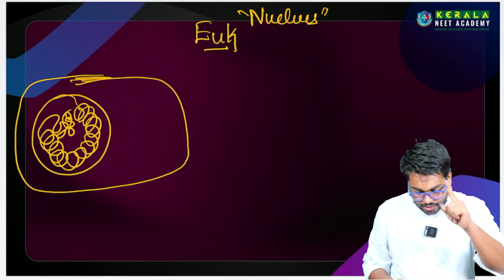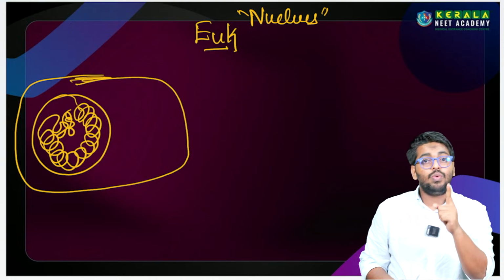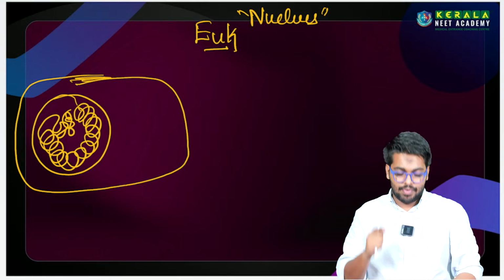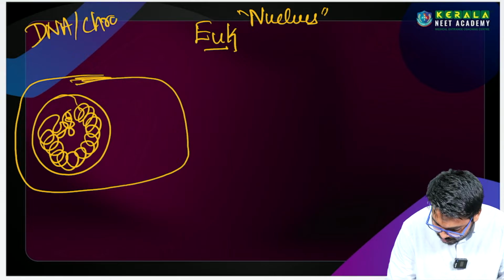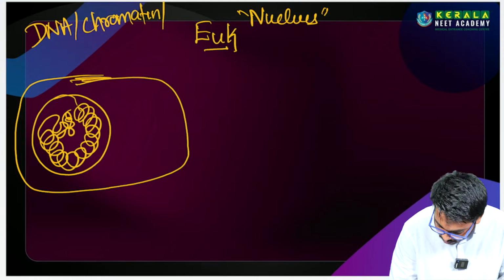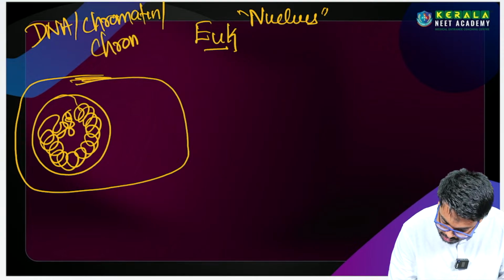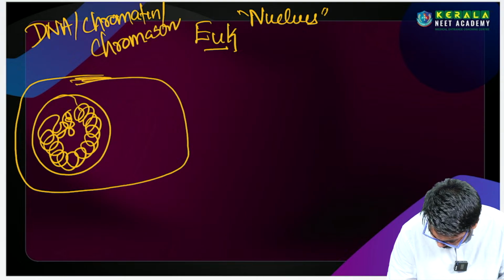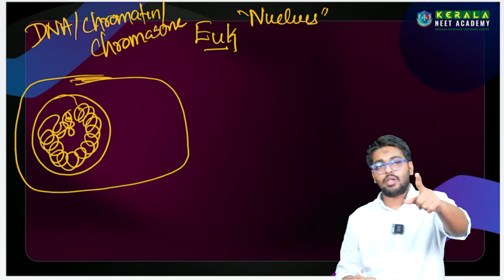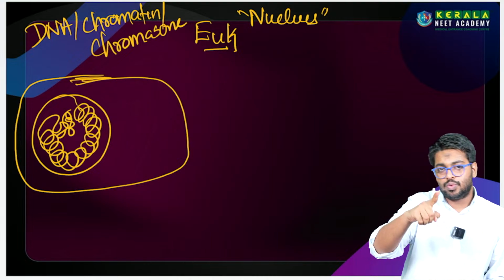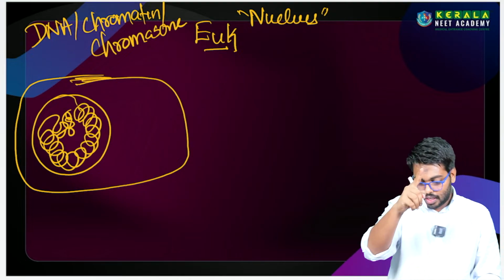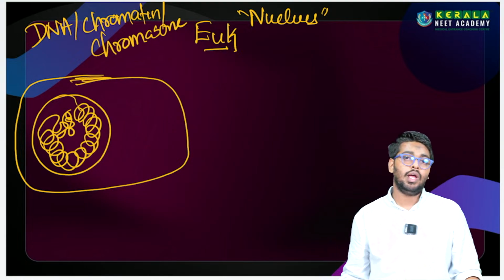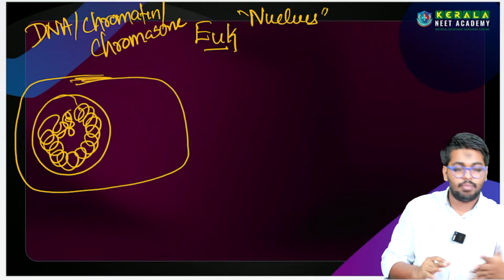So in the cell structureல, what you are visualizing, is it DNA or chromatin or chromosome, this is my question. புரியுதா? ஒரு செல்லை எடுத்து மைக்ரோஸ்கோப்ல வச்சா what you would analyze? டிஎன்ஏவா, chromatin, குரோமோசோமா? இந்த மூணுல எது நமக்கு ஃபர்ஸ்ட் விசிபிளா இருக்கும்?